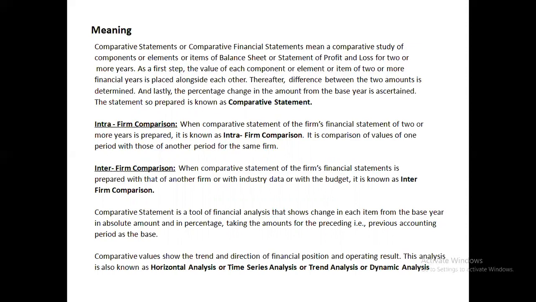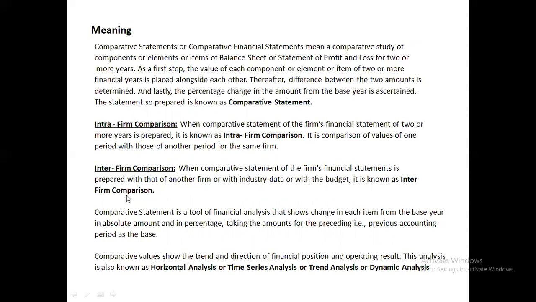This comparison can be in two forms. Intra-firm comparison: here, the data of the same firm is compared across two or more years. And in inter-firm comparison, the firm's financial statements are compared with those of another firm, or with industry data, or with the budget.